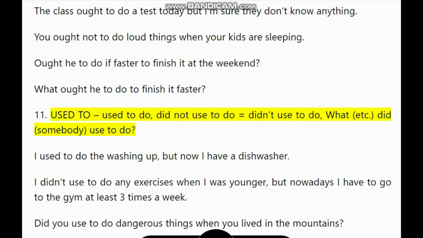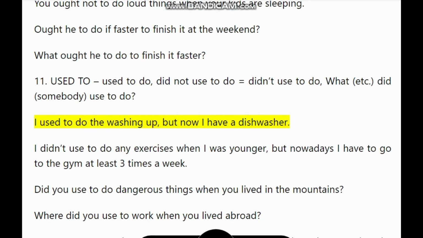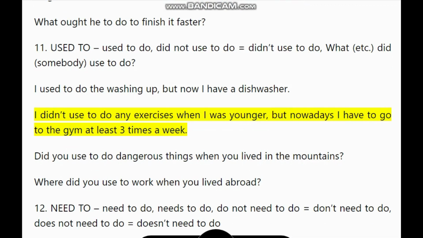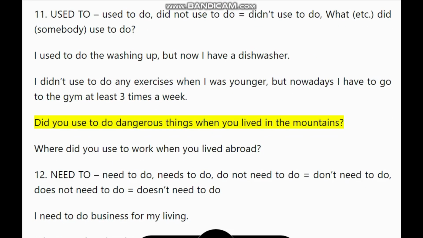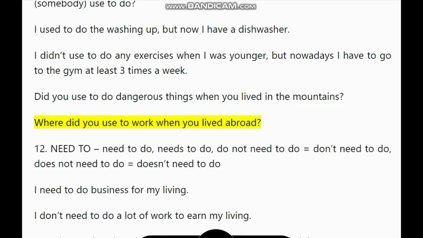Did somebody used to do? I used to do the washing up, but now I have a dishwasher. I didn't used to do any exercises when I was younger, but nowadays I have to go to the gym at least 3 times a week. Did you used to do dangerous things when you lived in the mountains? Where did you used to work when you lived abroad?